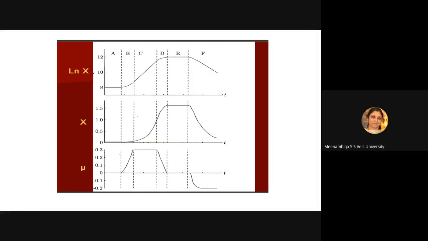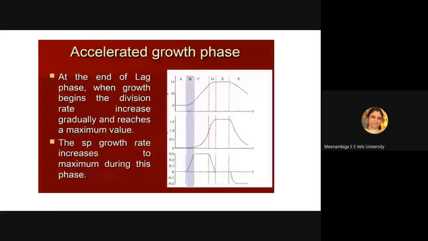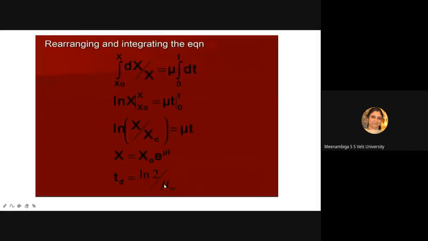Can you understand? Here mu m is this point, see the arrow mark. This is the mu m, maximum specific growth rate. Above this it did not increase at all. It has become stationary, then it decreased. So this is the maximum specific growth rate, let's say 0.3. So 0.3 is mu m. So you can apply this formula, ln 2 by 0.3. That will be your doubling time.